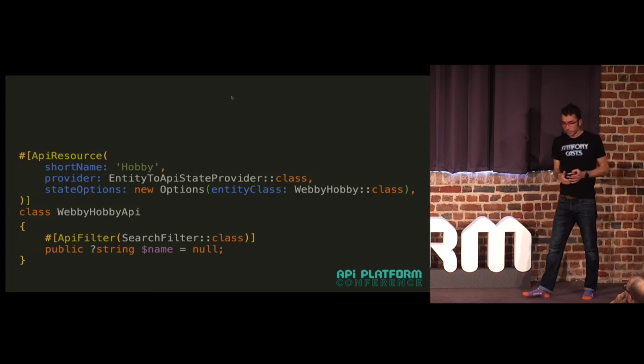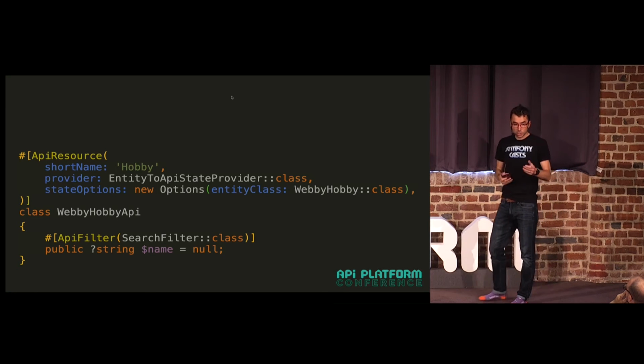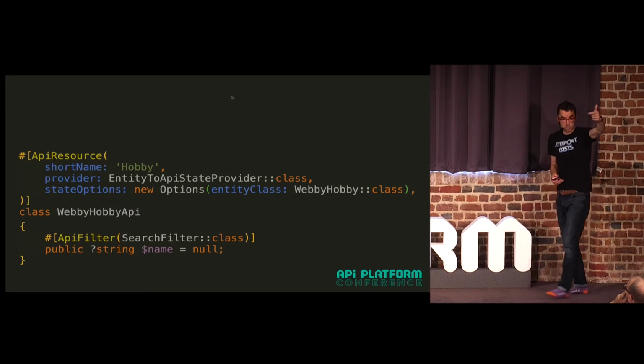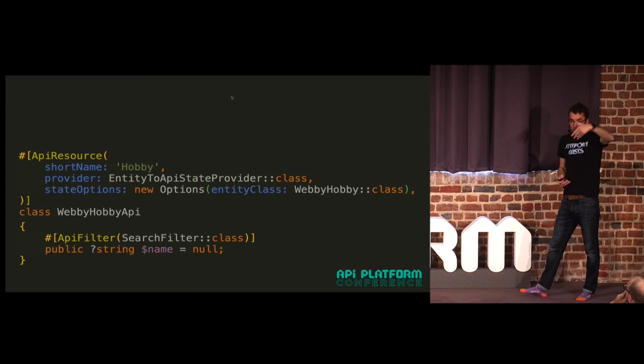It's kind of crazy, but I can go into my DTO object. I can use, that's the Doctrine search filter. And that's going to signal to the system that I want to allow them to search on the name field.